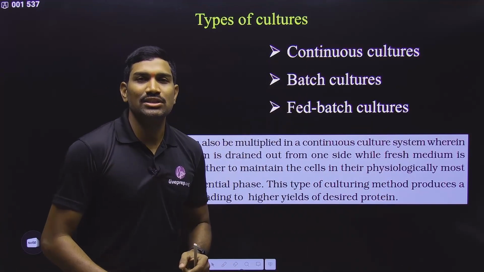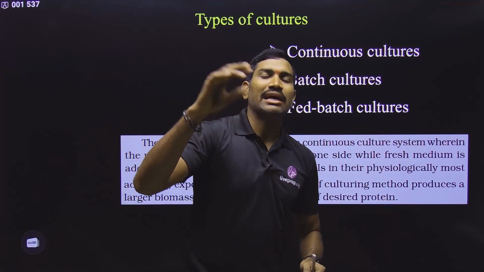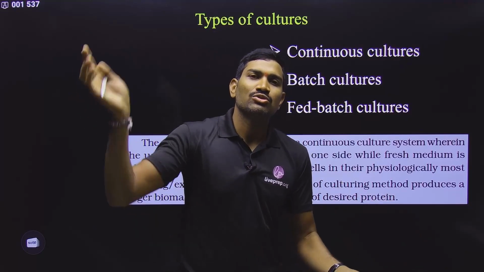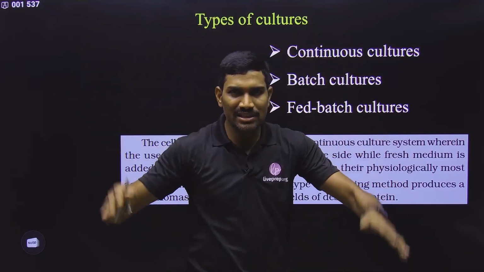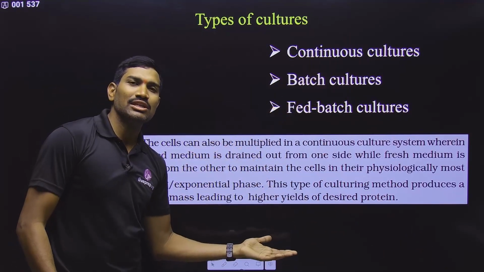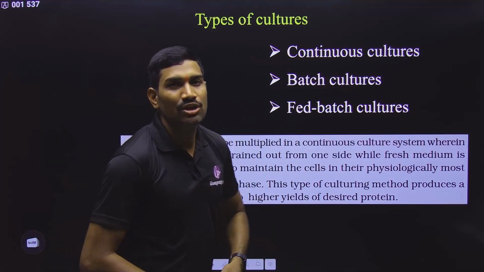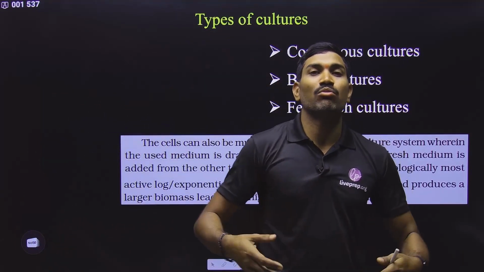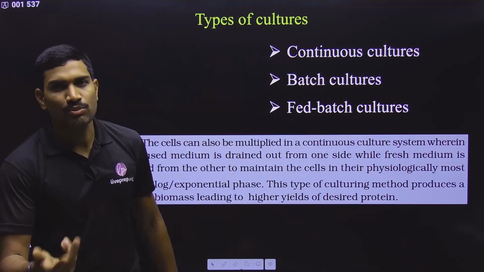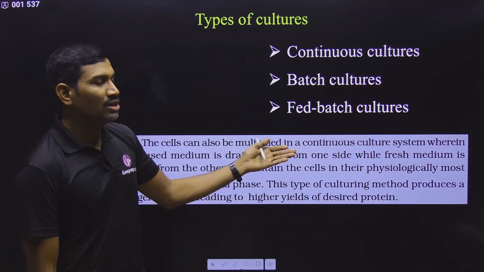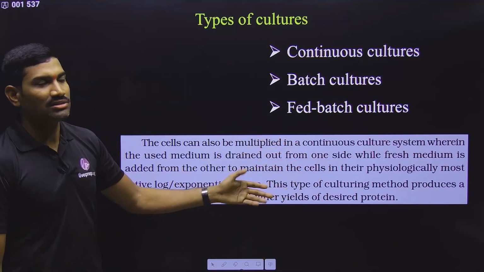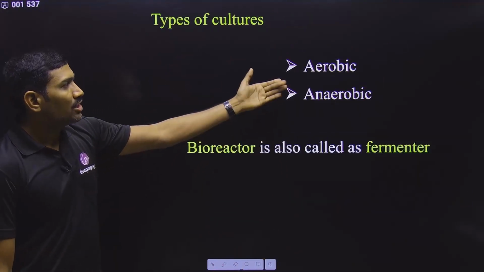In the continuous cultures, continuously at regular intervals you are adding the substrate, and at regular intervals you are collecting the product. So in this way it is a continuous process. The batch is running continuously. That's why it is called continuous culture. What is the advantage with continuous cultures? Because of this, the cells are always in the most active phase, called the exponential or logarithmic phase. That's why they can produce the maximum quantity of the product. That is the advantage. Clear?